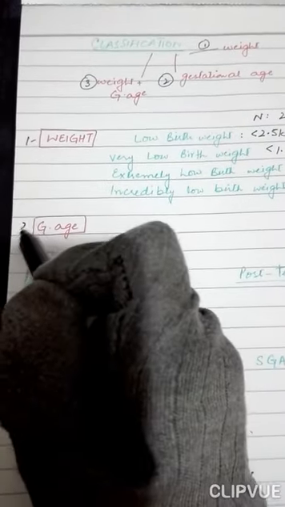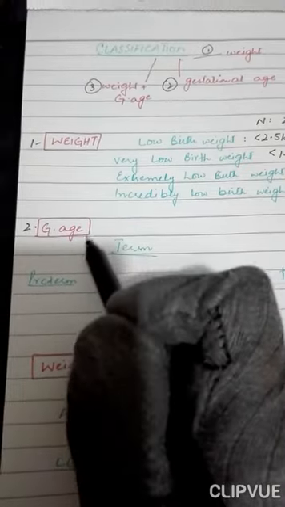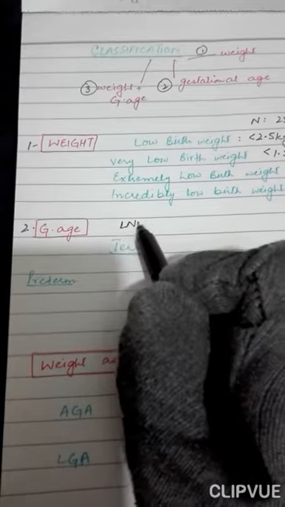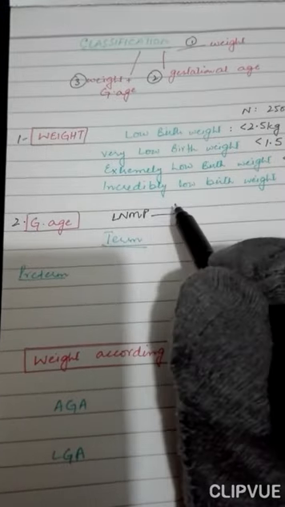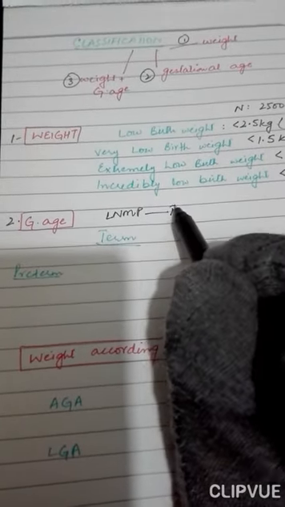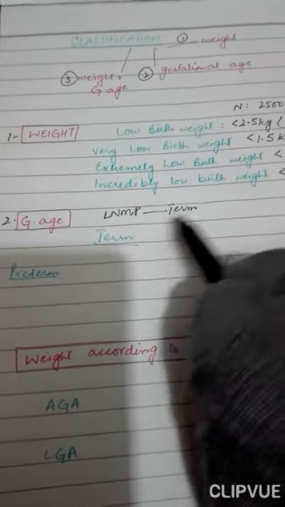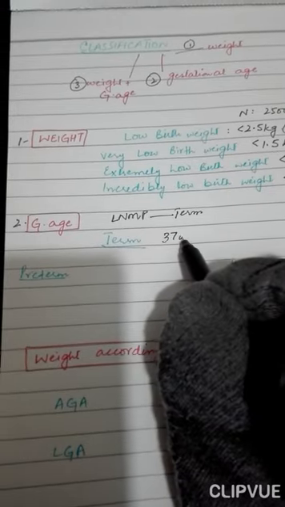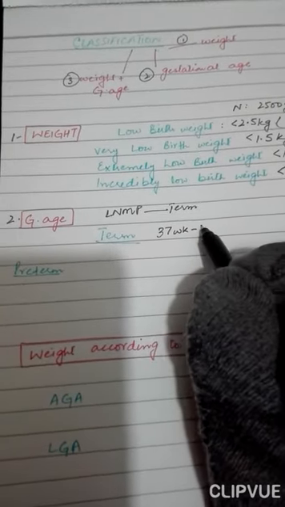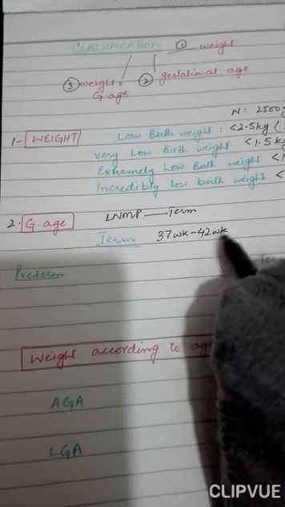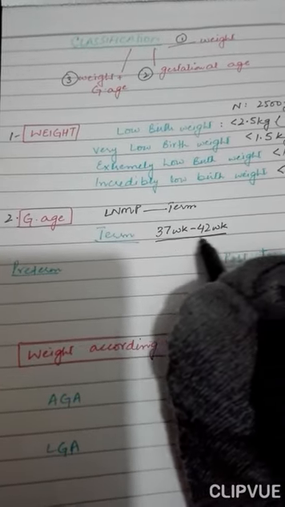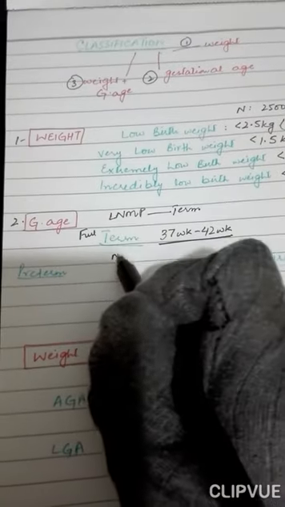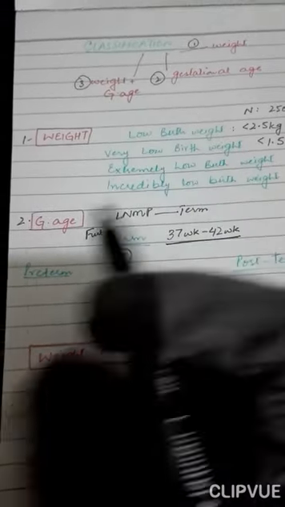Now we come to gestational age. Gestational age is from the last normal menstrual period till the birth of the neonate. According to the gestational age at birth, term is if the neonate is born at 37 weeks to 42 weeks. If it's born in this period, it's a full term baby, and this is normal.